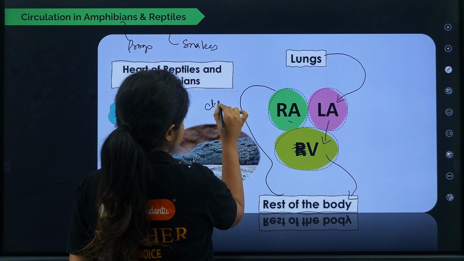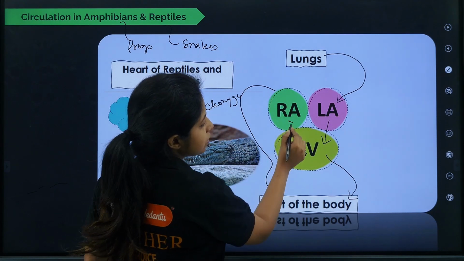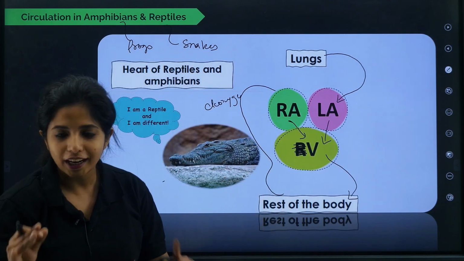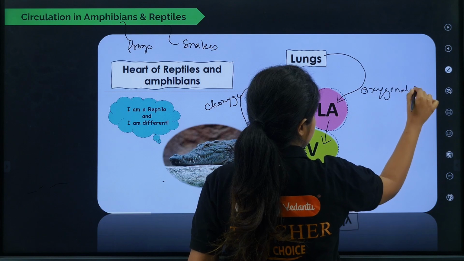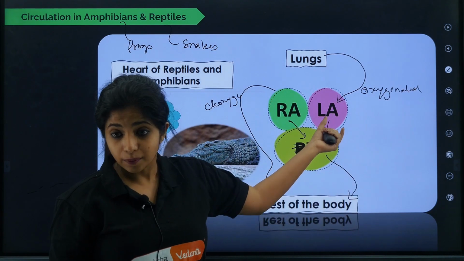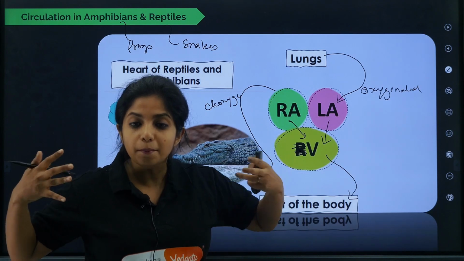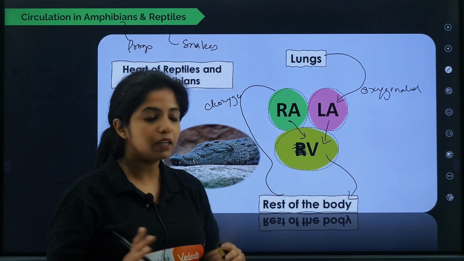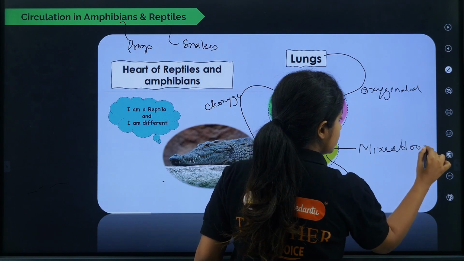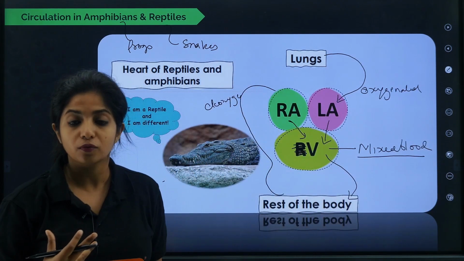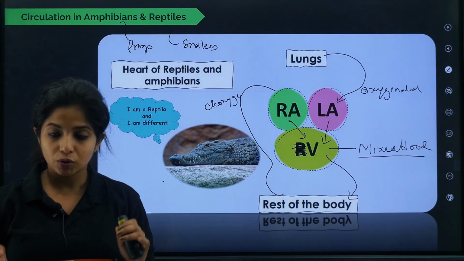Deoxygenated blood will be going to the right side. Suppose this is deoxygenated, and from here, where will it go? It does not have an option. It has to go here only. So when the oxygenated blood came from the lungs to the left atrium, it will go over here. But over here it is getting mixed with this particular blood. So won't the blood be mixed? The blood definitely would be mixed. So can I write mixed blood? What is very unique about them, children, is that you can see mixing of blood.